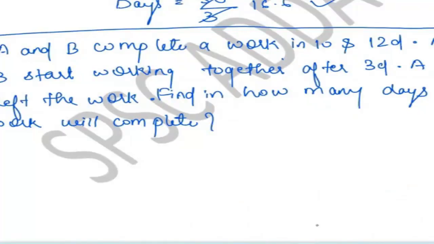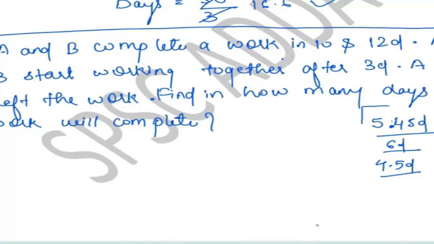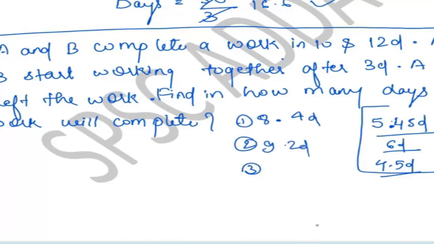45 days. 5.45 days. 6 days. Ma'am, 4.5 days. Anyone else interested? Let me give you some options for the question. I want you to answer the question. 8.4 days, 9.2 days, 3.6 days. Which one is correct? Can I explain? Yes, ma'am.